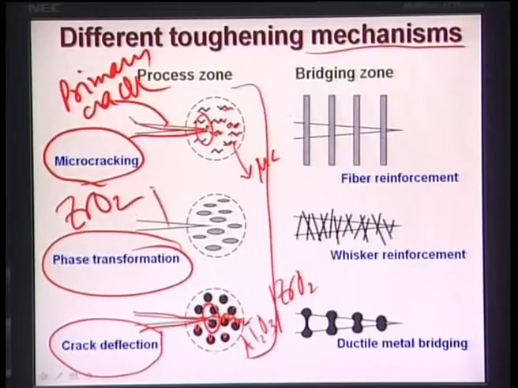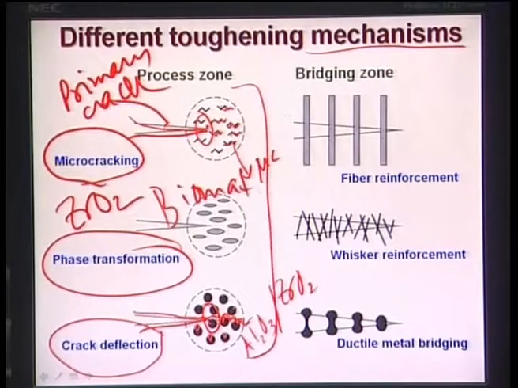And as a result, what will happen? The total amount of energy will be reduced at the primary crack tip stress field, and if the total amount of energy is reduced, then primary cracks cannot propagate the way they would otherwise propagate in the absence of micro cracks. So therefore, micro crack toughening means that propagation of the micro cracks in the crack tip stress field of the primary cracks leads to major toughening of the brittle ceramics. Now, all these factors actually are much more relevant to your biomaterials also.